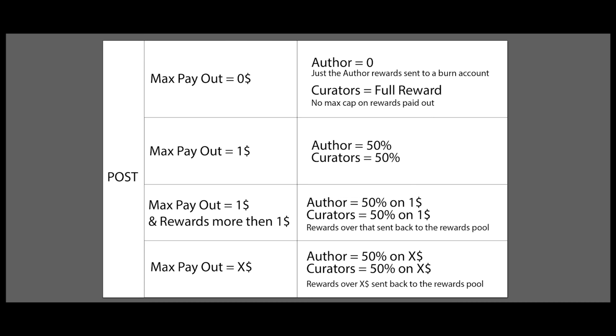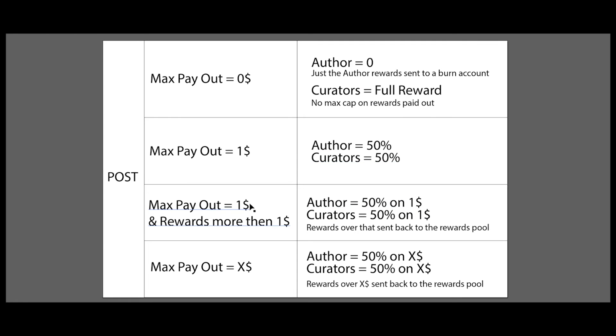Here is a chart explaining it. You have your posts. If your max payout is set to 0, you as the author will receive 0. However, the curators will receive the full reward. If the max payout is 1, it will be the standard split of 50-50.